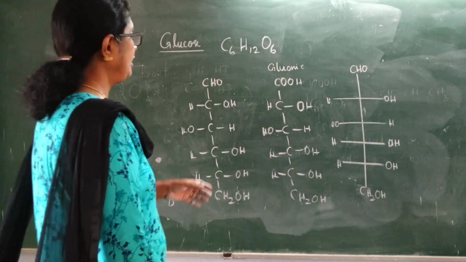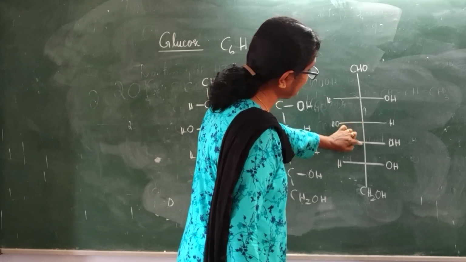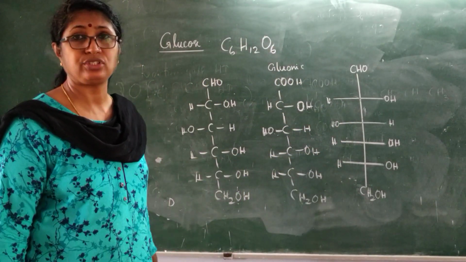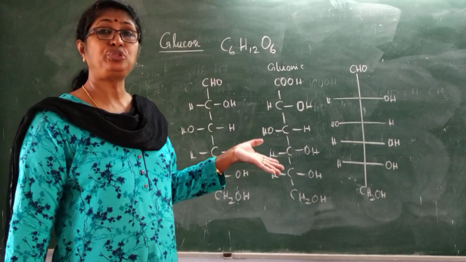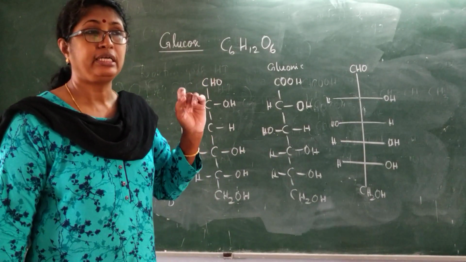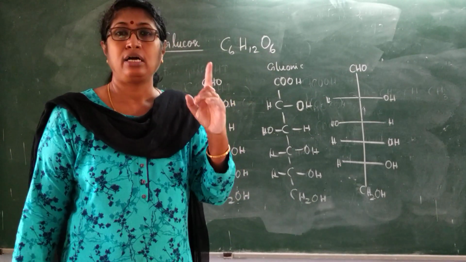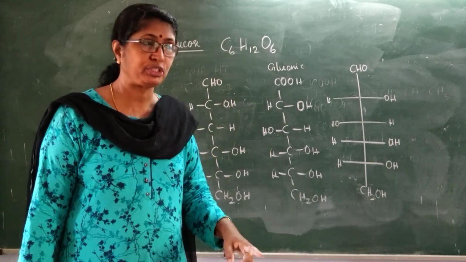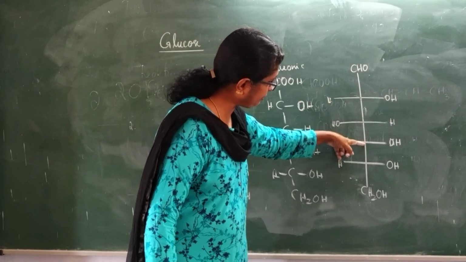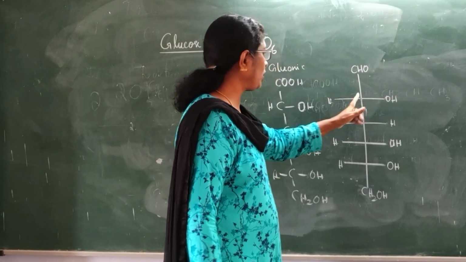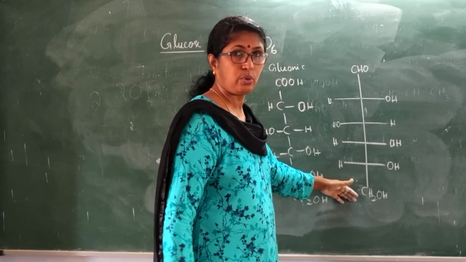Now you see there are 4 carbon atoms which are asymmetric. Asymmetric means 4 different groups are attached. Therefore, I told you that if n asymmetric centers are there, 2 raised to n optically active isomers are possible. Here there are 4 asymmetric carbon atoms. This carbon atom has CHO at one end, here OH, here H, and here another group.